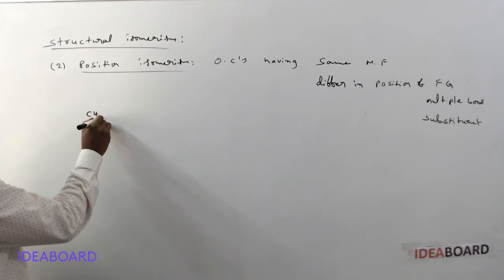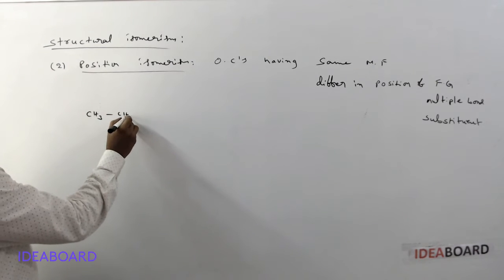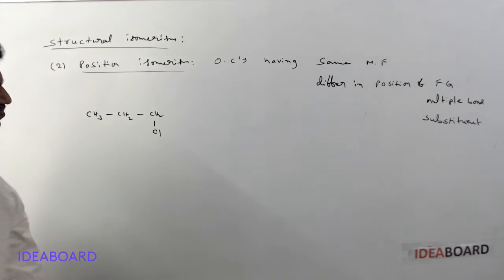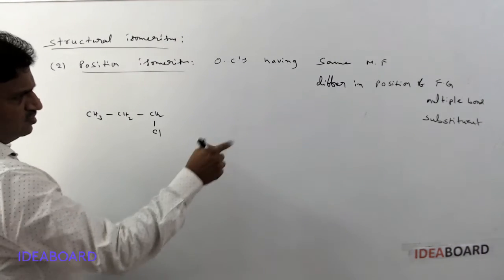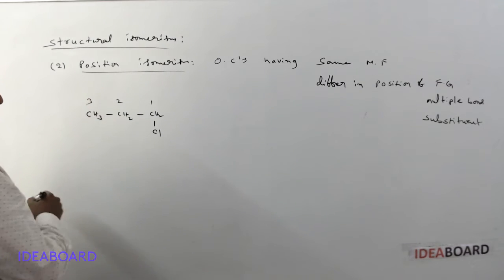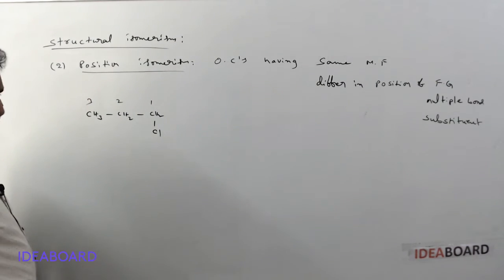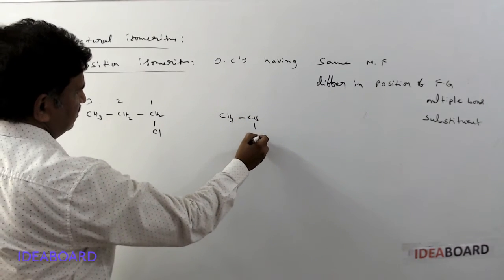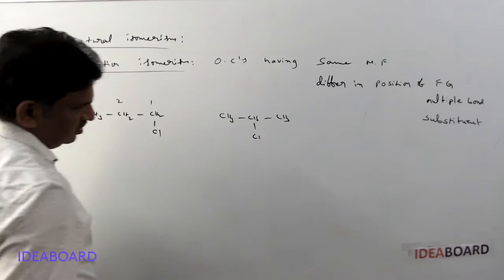For example, we take a compound CH3, CH2, CH2Cl. Chlorine is a substituent. It is present on the first carbon, so this is 1-chloropropane. Another example, CH3, CHCl, CH3.